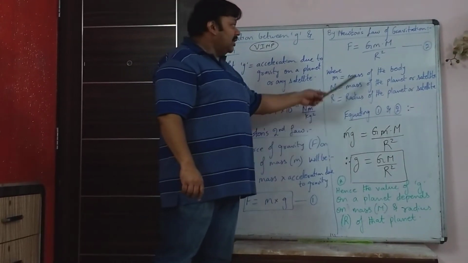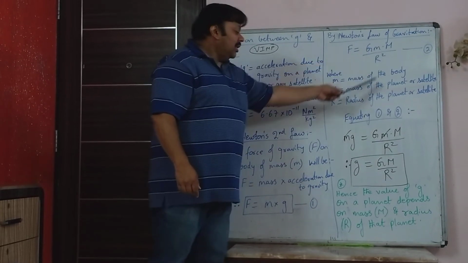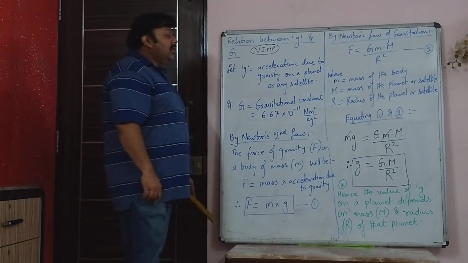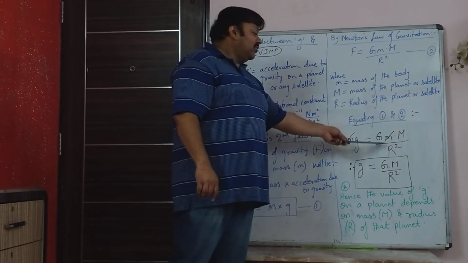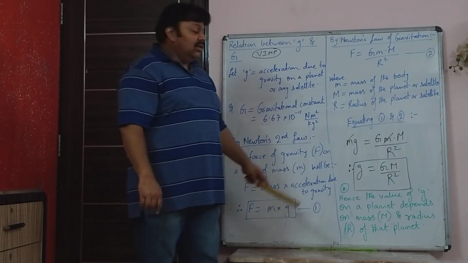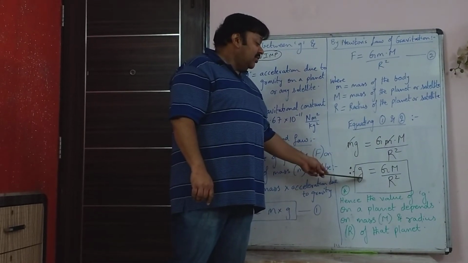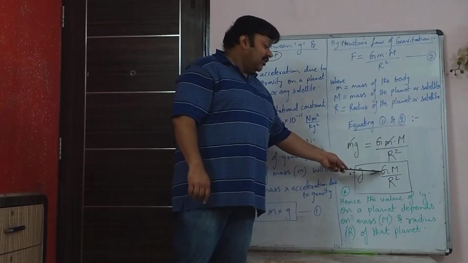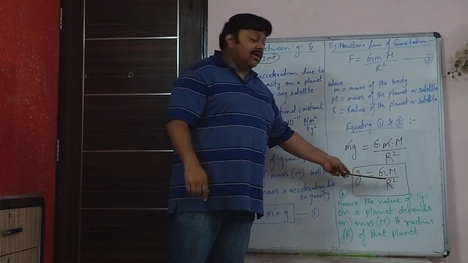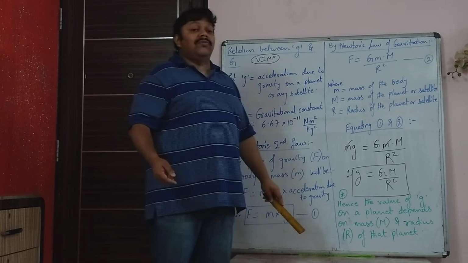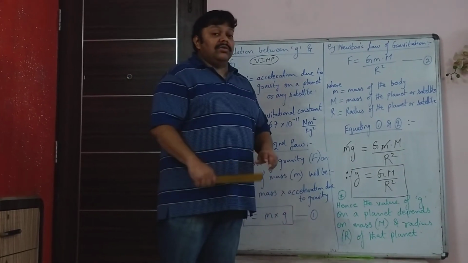So we can say that the right hand sides are equal, that is mg will be equal to G into small m into capital M upon R squared. In both the equations, small m gets cancelled. So what is left is small g. Acceleration due to gravity is gravitational constant into mass of that planet or satellite upon radius squared of that planet or satellite.